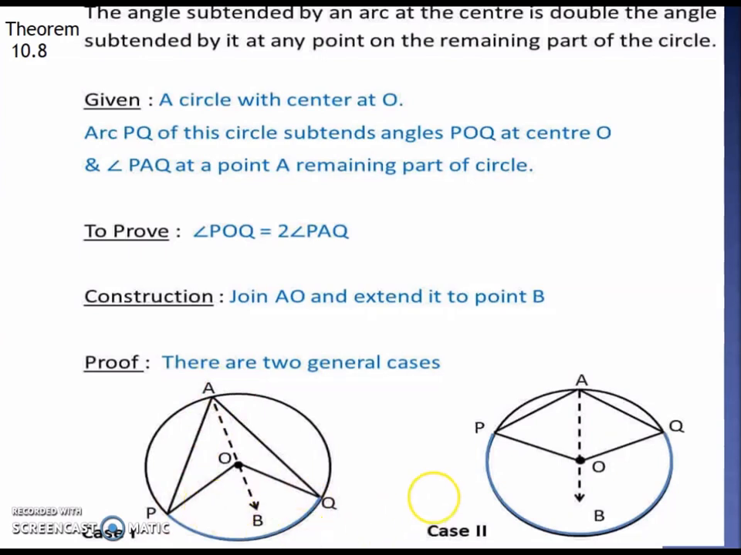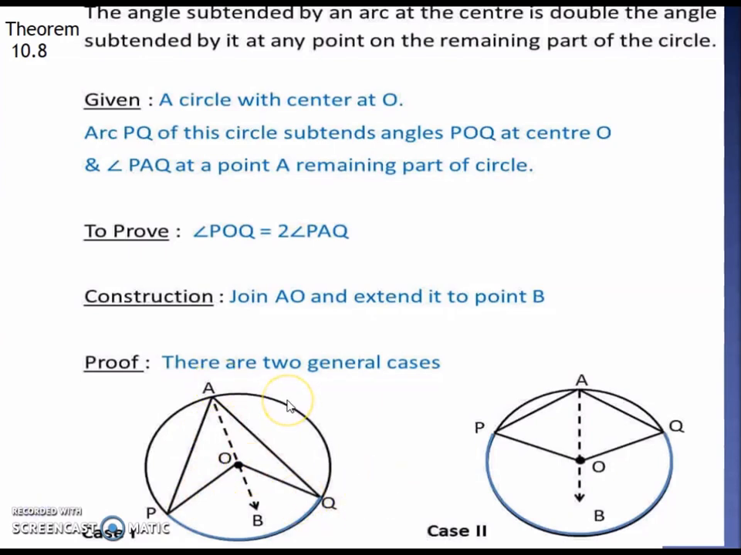That means apart from PQ, what is the remaining portion of the circle? In that remaining portion, at any point, the angle that is subtended by this arc PQ, one will be the double of the other. So the angle subtended at the center will be double of this angle that is subtended at any other point on the circle. So we can say POQ will be double of PAQ, or PAQ will be half of POQ. That is what we have to prove.